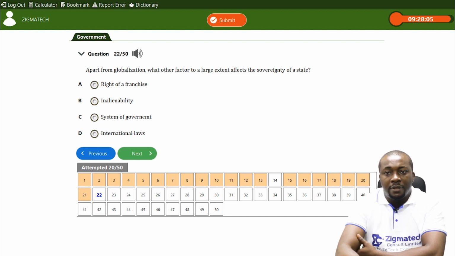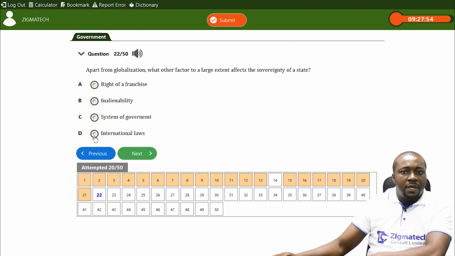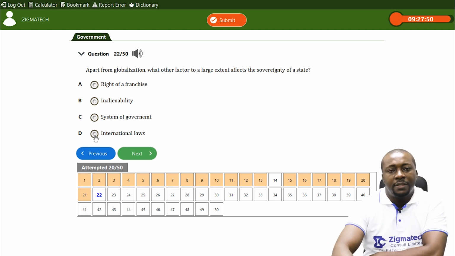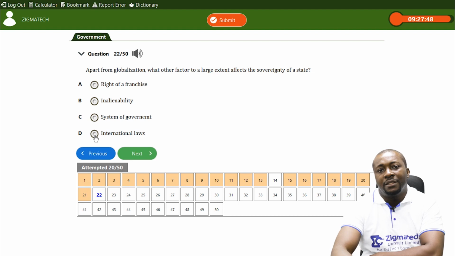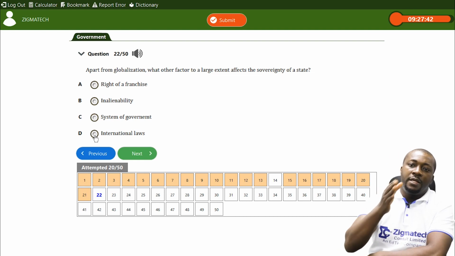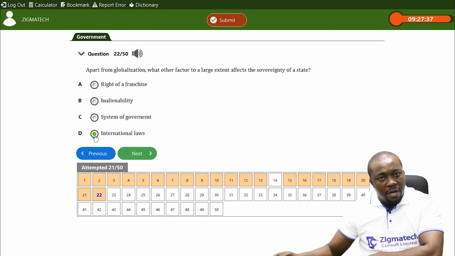Is it systems of government? The system of government does not limit the sovereignty of a state. But when a country belongs to international organizations, the country has to abide by the treaties of that organization, by the charter of that organization, and we are talking about the laws of these organizations. And these laws of these international bodies are what we call international laws.